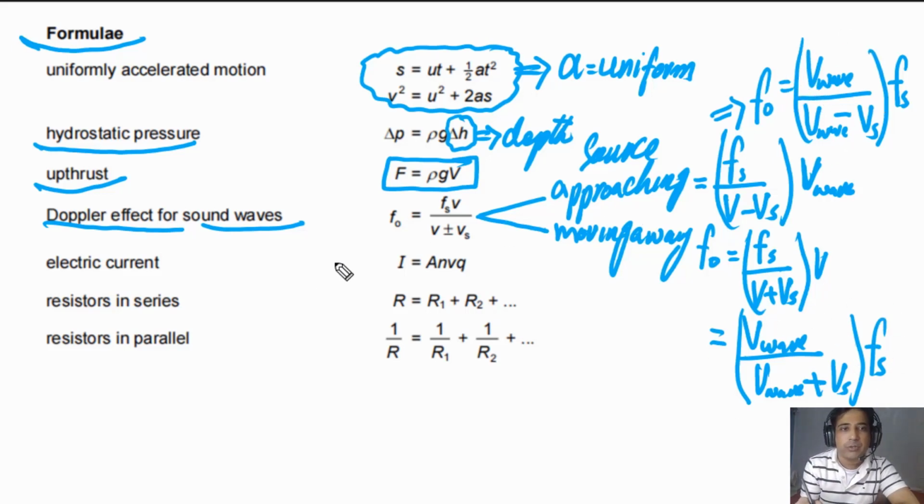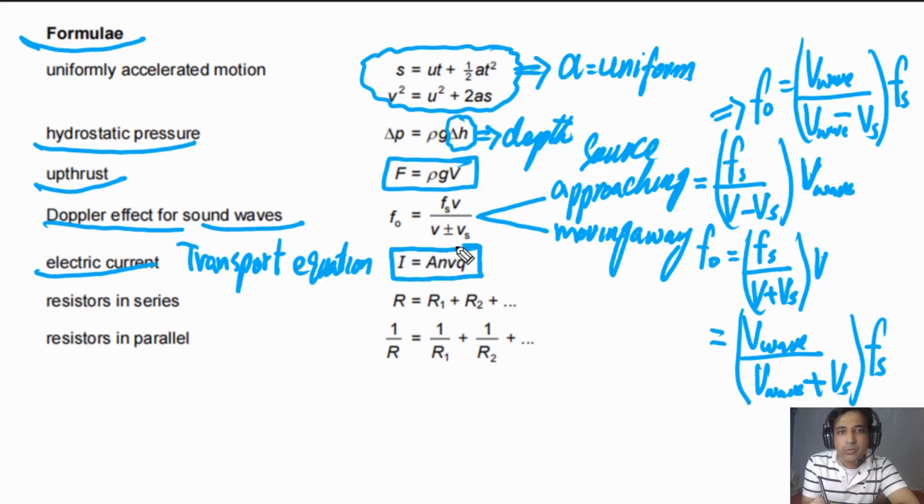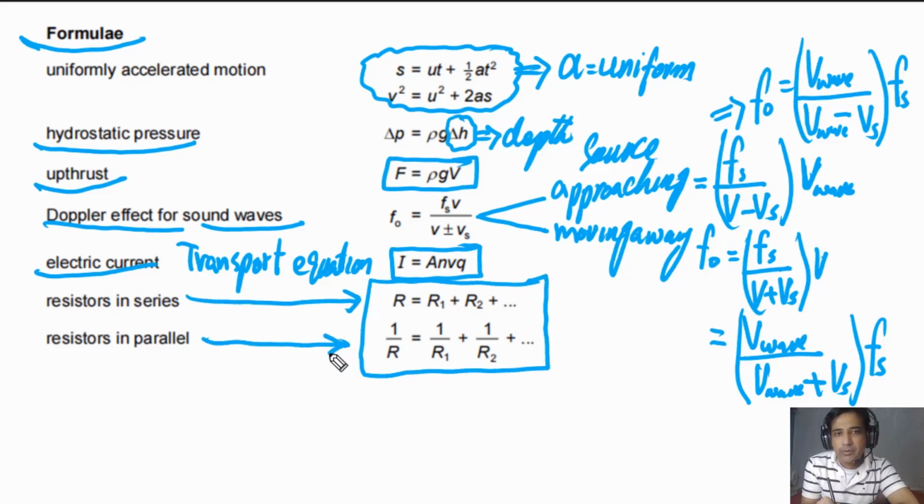And the next one is about electric current. We also call this one the transport equation. It is a very important formula. You need to understand how to use this transport equation. The next two formulae are for resistors in series and for resistors in parallel. These are basic formulae. You will need them for some calculations in your exam. If you're not clear about any formula, you can come to this page and check.